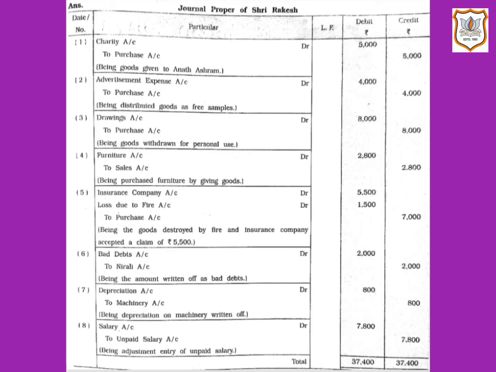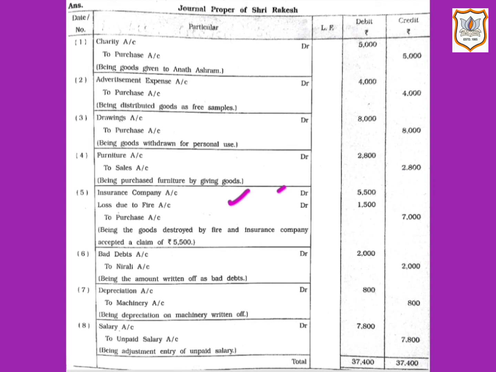So here, insurance company account will be debited by rupees 5,500 as per the rule of personal account, that is, debit the receiver, and loss due to fire account will be debited as per the rule of nominal account, as here out of total amount of goods that were destroyed by fire, that is 7,000, the insurance company has accepted a claim of rupees 5,500. That means we are going to receive from insurance company